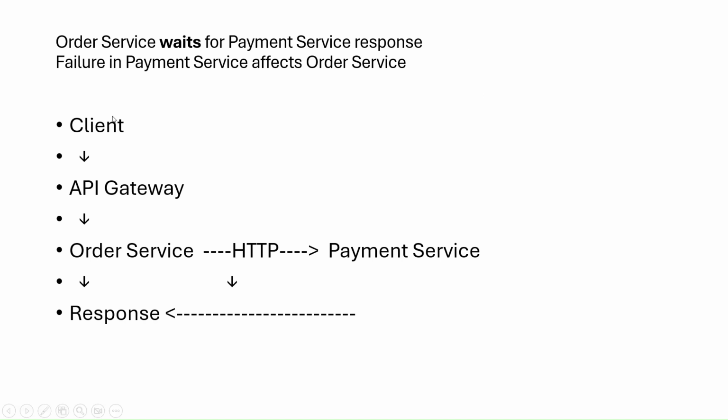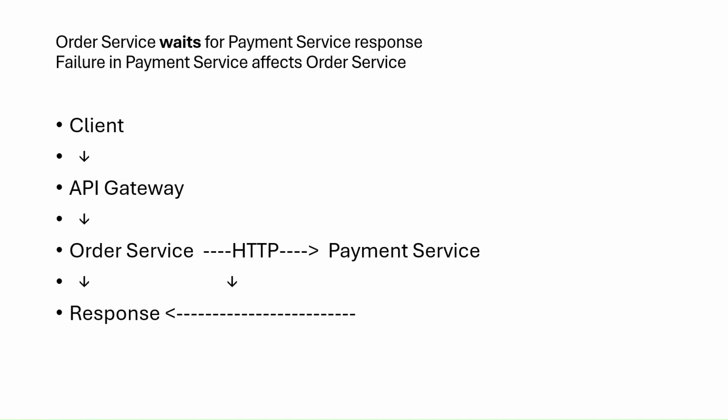We are the client, filling the form and sending it to the API gateway in order to make the payment. The API gateway is a single entry point for any request coming from the client. Here we can do the routing, deciding where the request has to go in the form of HTTP. Authentication and authorization are done at the API gateway itself.